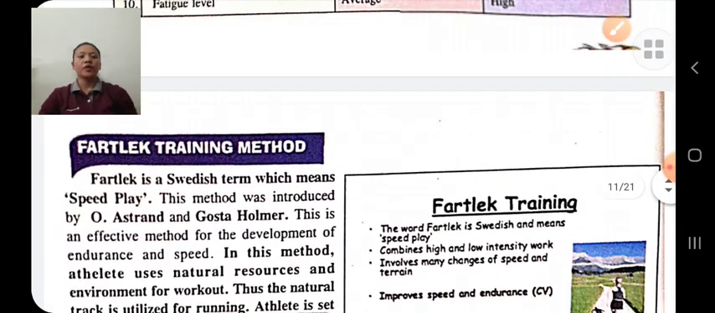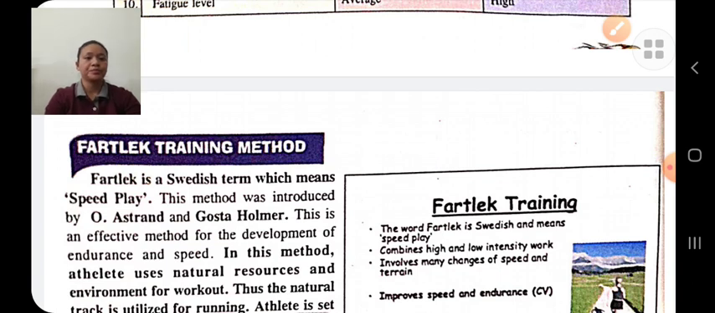Next is Fartlek training methods. Fartlek training methods also help to develop endurance. Fartlek is a Swedish term which means speed play. This training method was introduced by Olle Åström and Gösta Holmér. In this training method, we use the natural environment for workout.